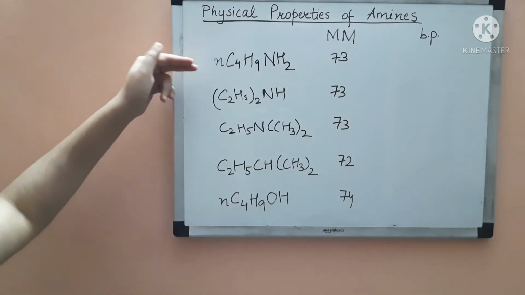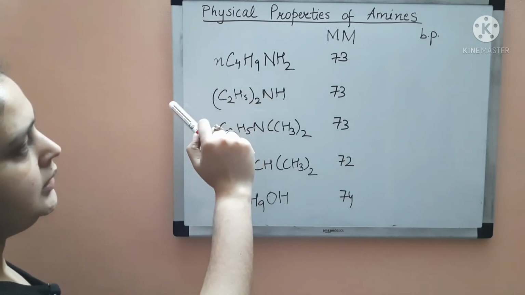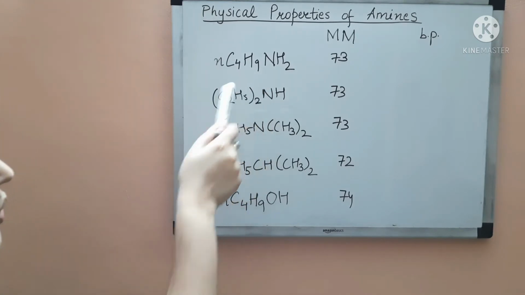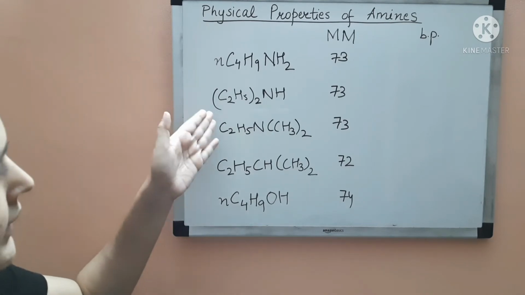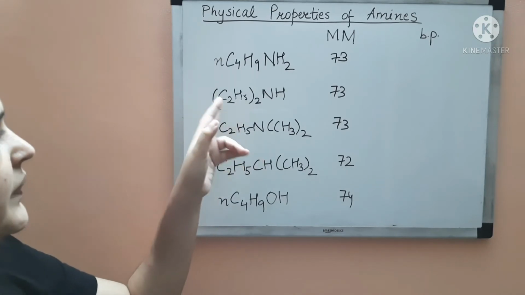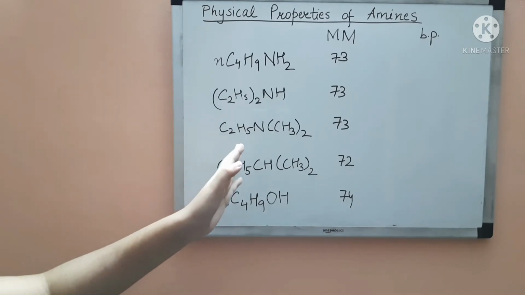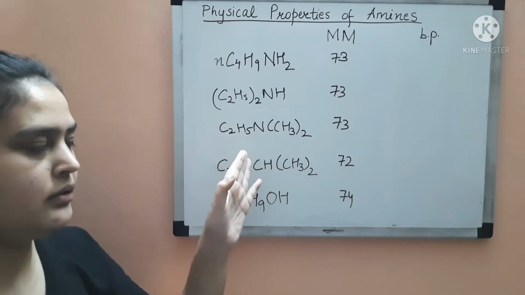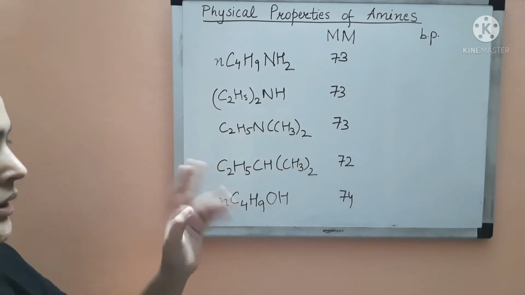So the first one is a primary amine, and this is butane amine, because there are 4 carbon atoms. The next one is the secondary amine, so it is ethyl ethane amine. The next one is a tertiary amine, because the nitrogen is connected to 3 alkyl groups, right? So this is dimethyl ethane amine.